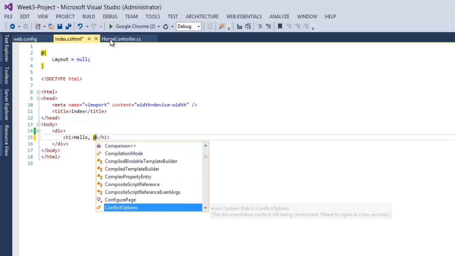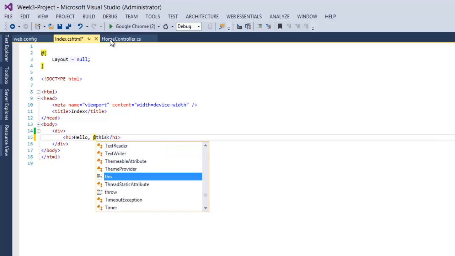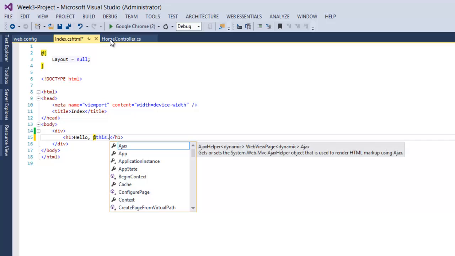Now, your views, during the build and run process, are actually just inherited classes that parse this markup into a C# document, which then does a series of what are called token translations and conversions. Basically it's doing find and replaces for all of this C# by executing that block of C# and then reinserting it into the HTML document. So in this case, you can say this, referring to the class that is inherited for this view, dot, and then we can see all of the methods and properties that are available to us off of this view class.